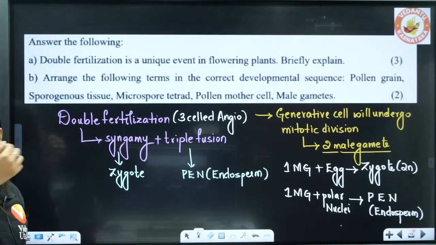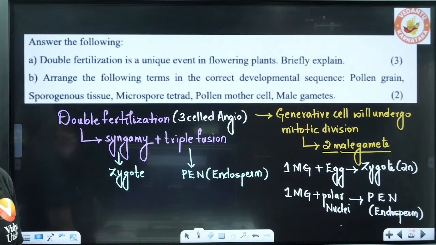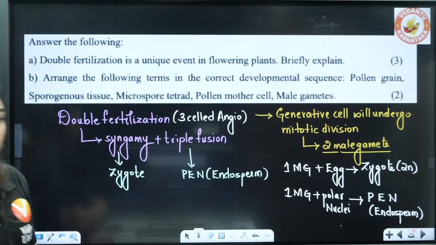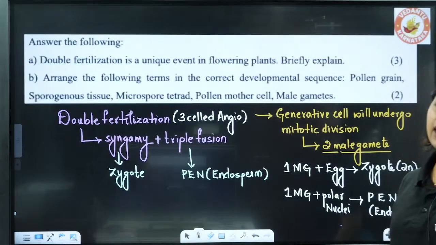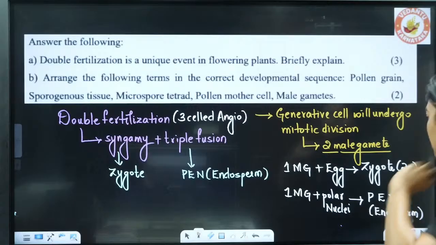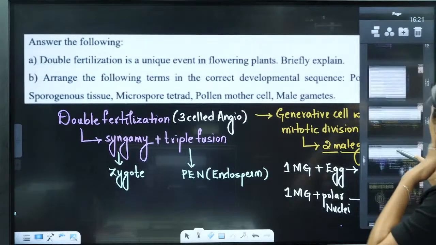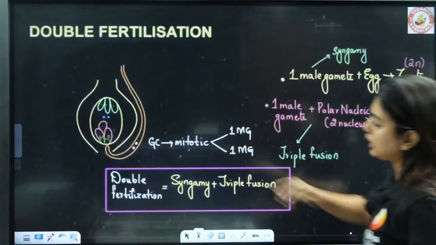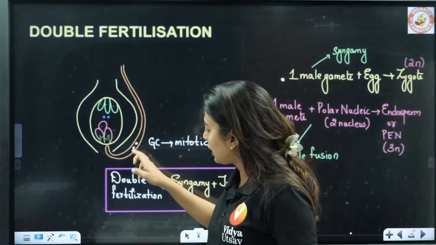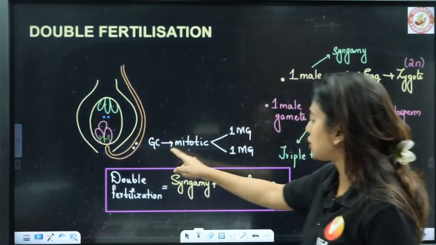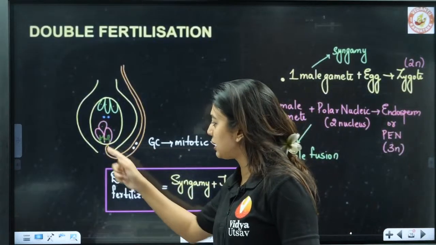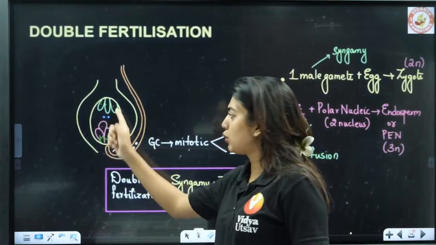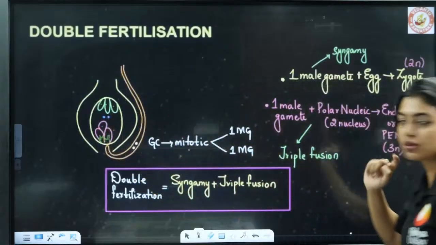Clear to all of you? Is it easy? So 1 male gamete plus polar nuclei will form the PEN, primary endosperm nucleus. Now look here, that is your double fertilization. The pollen grain will come, and it will have 2 cells. Can you see 2 cells? Because the generative cell will undergo mitotic division and form male gametes. One male gamete will go and fuse with the egg. One more male gamete will go and fuse with the polar nuclei.